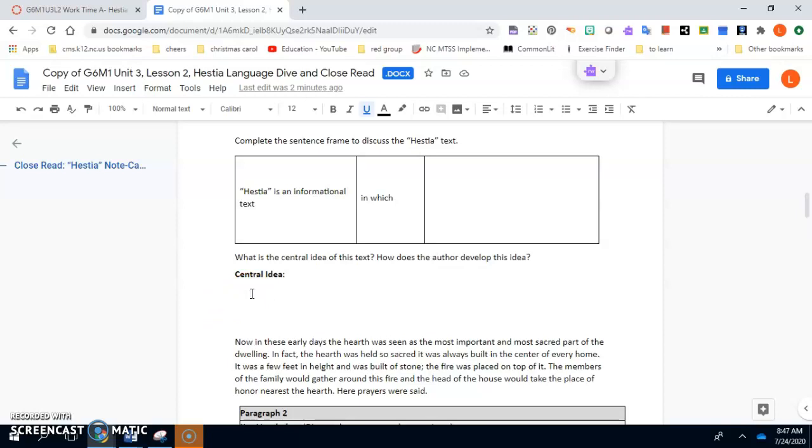We know that Hestia was important to the ancient Greeks because of the significance of fire to them.